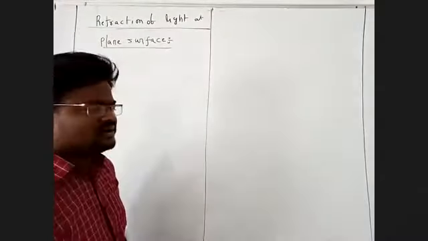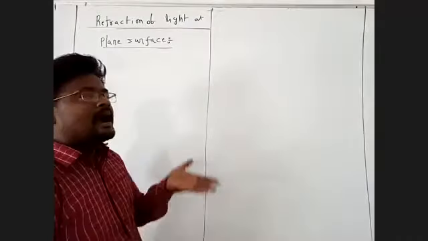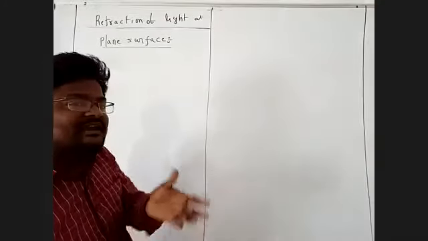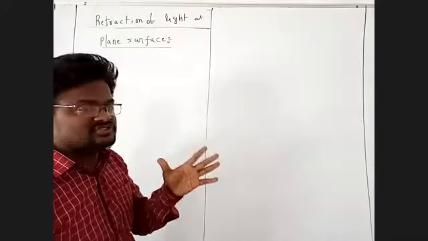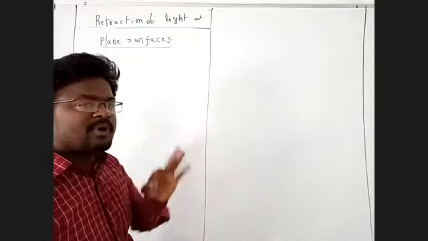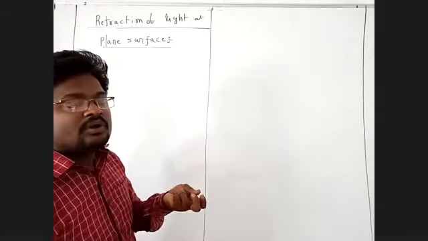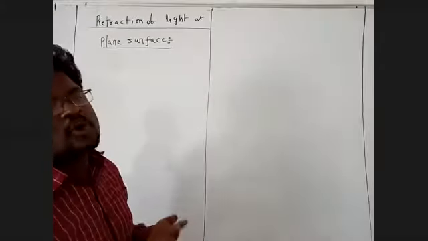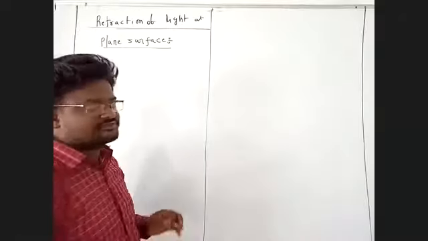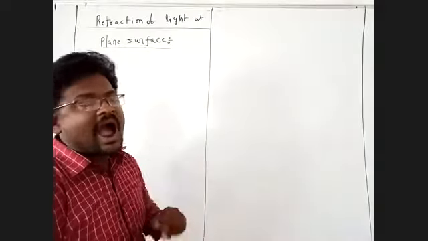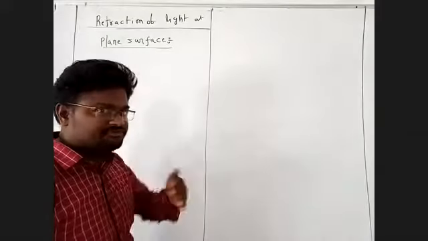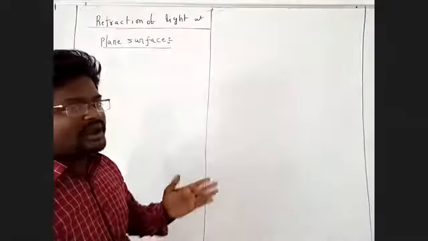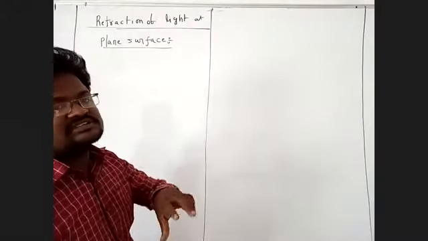Another definition: the angle which the incident ray makes with the normal is called the angle of incidence. One part of the light ray gets reflected back into the same medium, and that is called the reflected ray. Next, angle of reflection. Angle of reflection means the angle between the normal and the reflected ray.